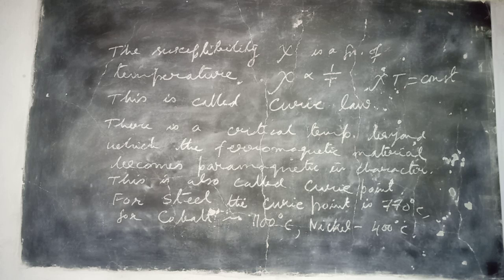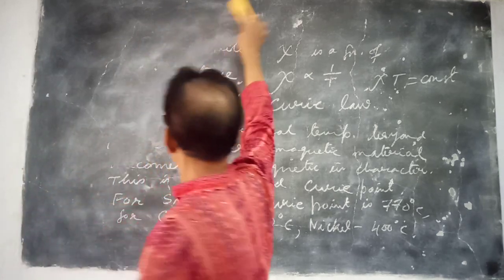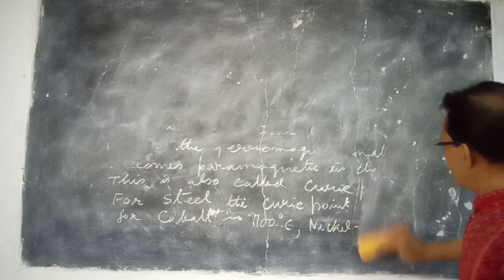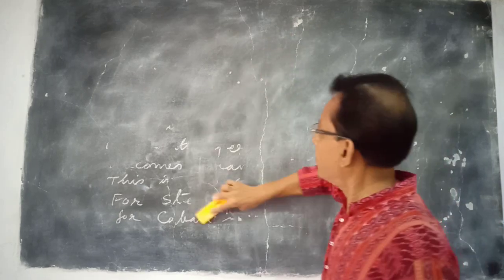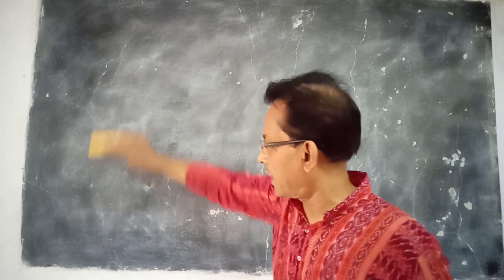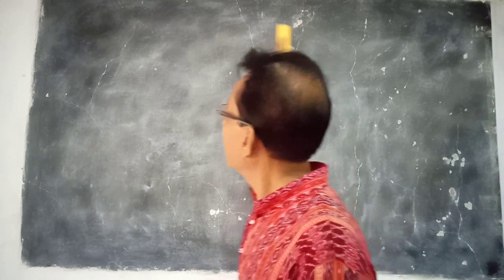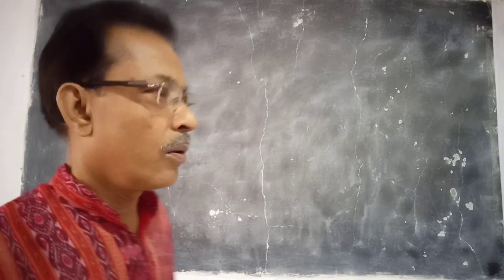Now, why this strong? If each atom and molecule of a ferromagnetic material is paramagnetic in character, then why is strong magnetization produced in the ferromagnetic material? Now, this is called the domain theory of the ferromagnetic material. Why is strong magnetization produced in such material?